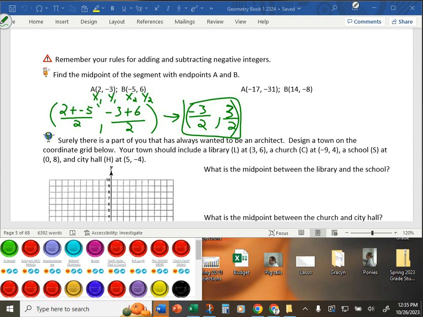Let's look at the second one. Again, the midpoint of A and B. Here's x1, y1, x2, y2.